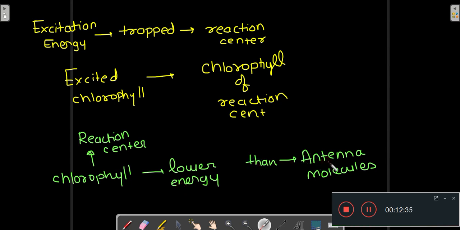If you compare with the antenna molecules, the chlorophyll of the reaction center has a lower energy, and that is the reason why this excitation energy is trapped by the chlorophyll in the reaction center.